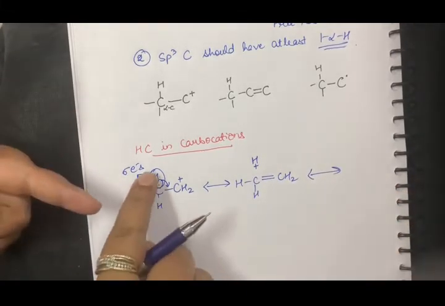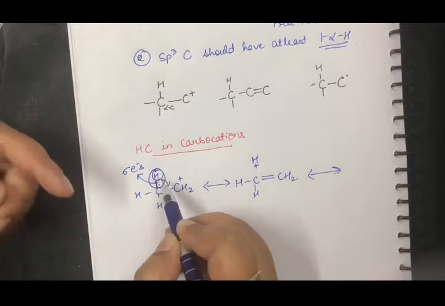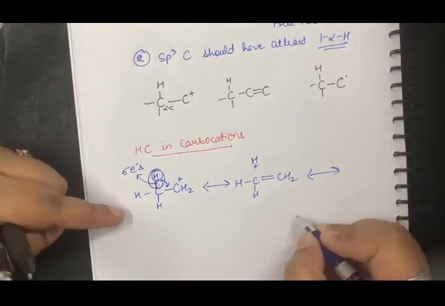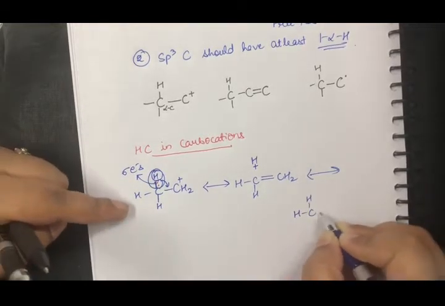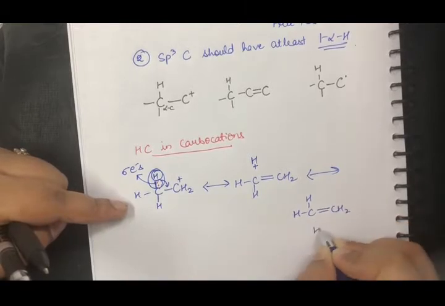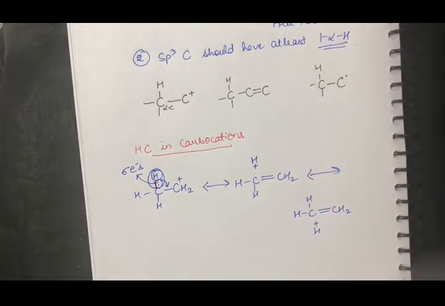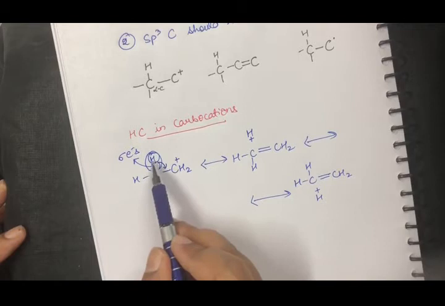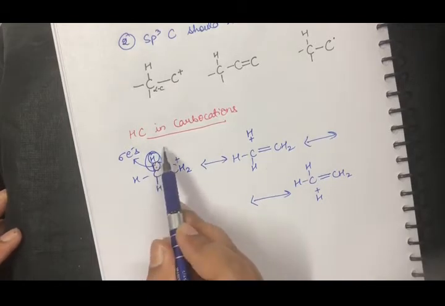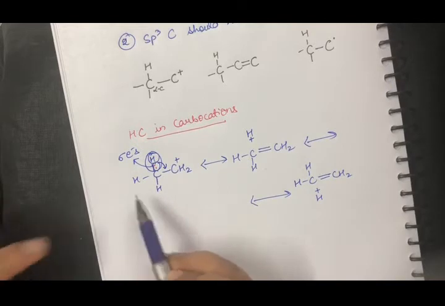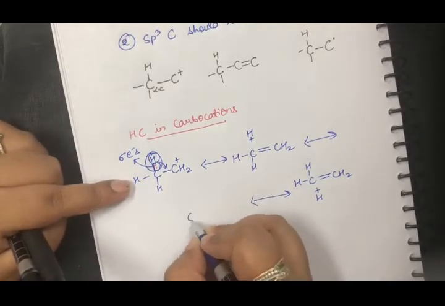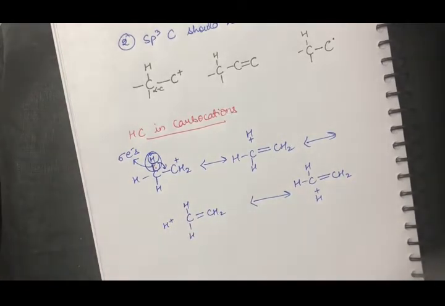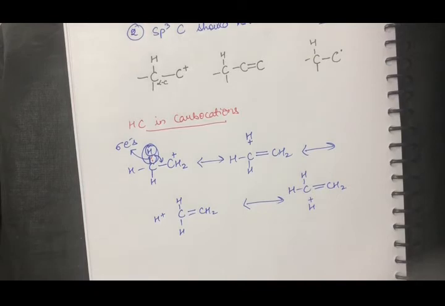Now if instead this hydrogen remains here and one of the sigma electrons from here shifts to this side, then what will happen? This hydrogen will be as it is, this will be CH2, and this will be positive now, right? Now there is one more possibility, since this particular carbon had 3 hydrogens. This case we have already taken, this also we have taken. Now this hydrogen shifts here, so now this will be like this, right? So this is also called no bond resonance.